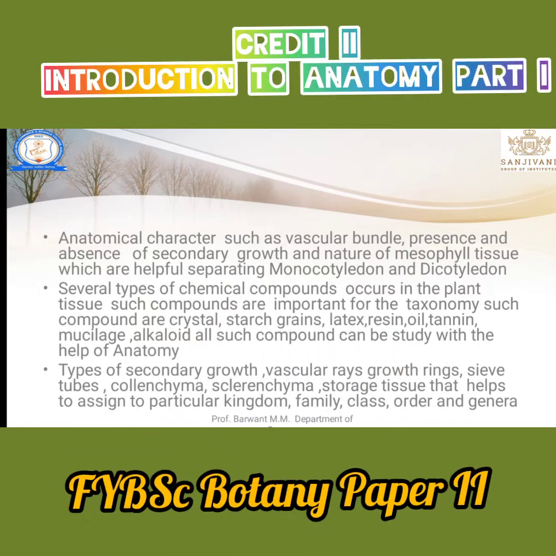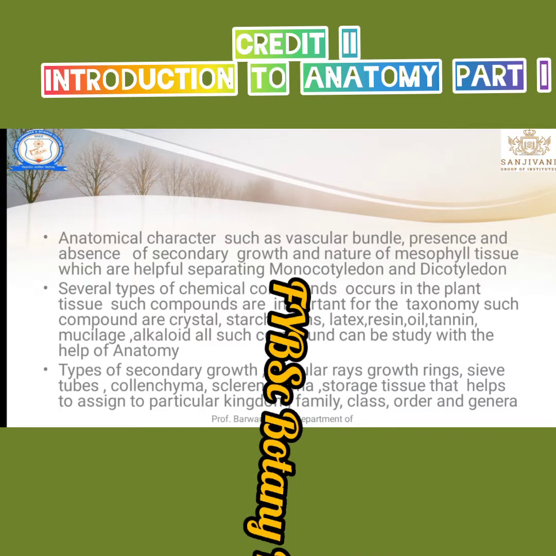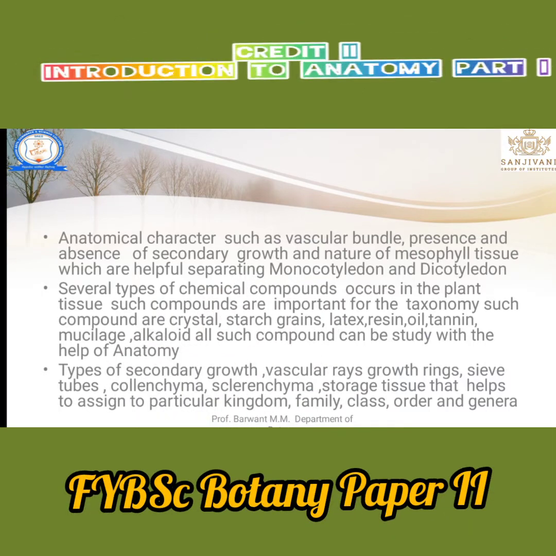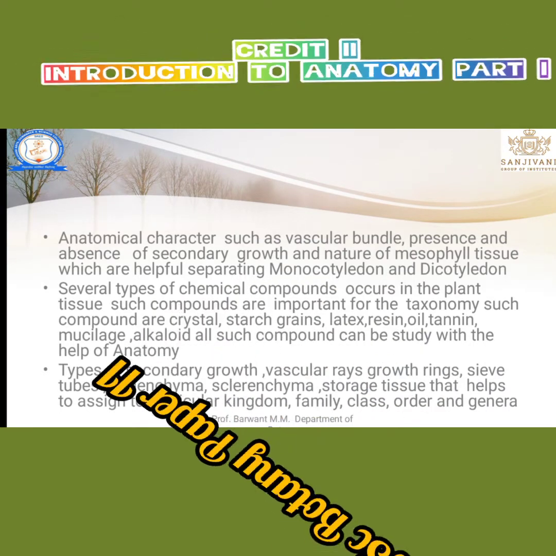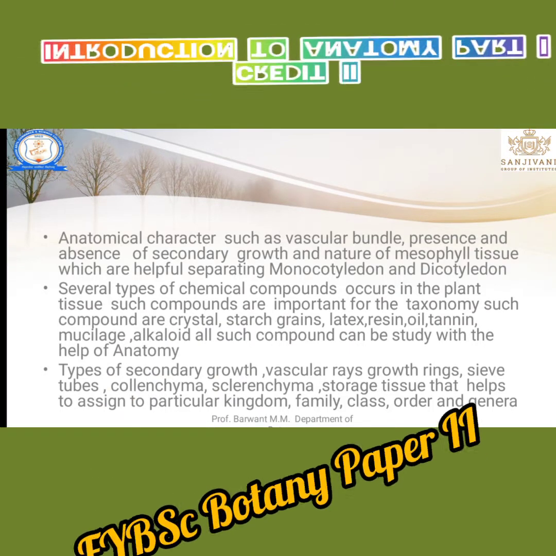All these components are present in a plant. They can be identified when we take the section. Until then you cannot identify whether the given chemical is present in that plant or not.